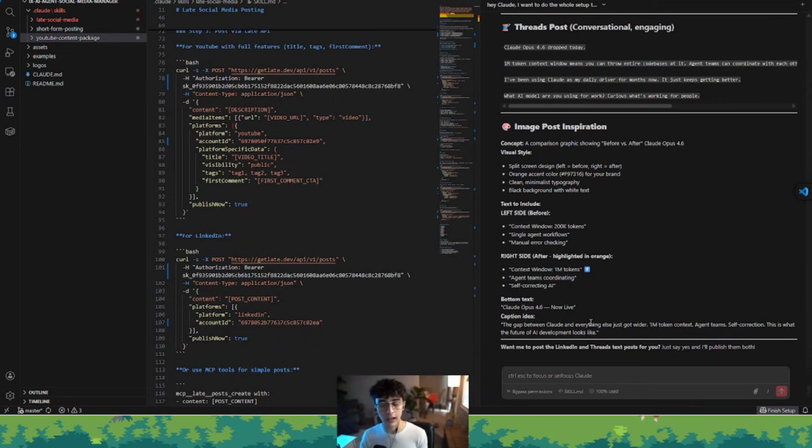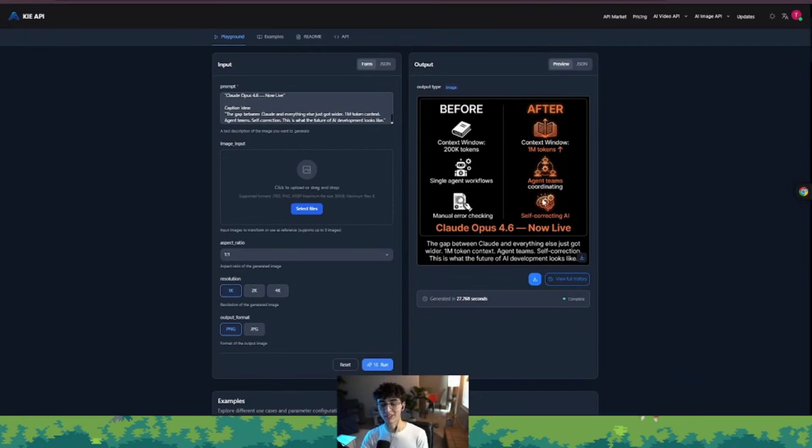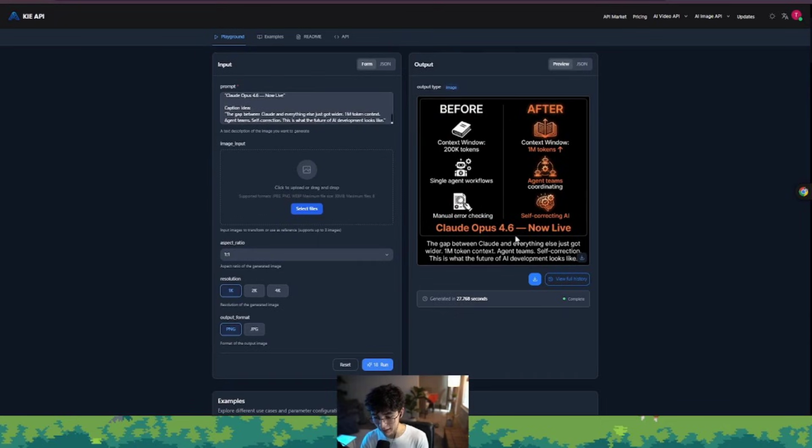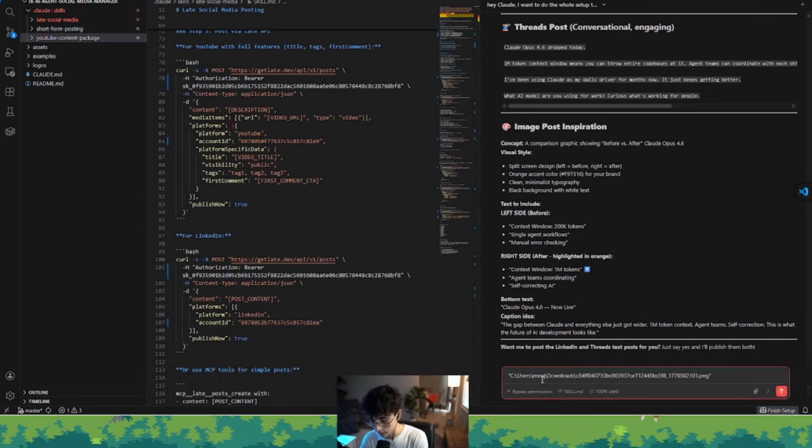And what I can do now, I can just copy this. All right, so I just generated this image based on the prompt that Claude gave me, and I'm using Nano Banana Pro to make this image inside Kie.ai. Really cool API platform that allows you to use other AI generated tools for cheaper cost. And what I'm gonna do now is I downloaded this image, copy path, and give it to Claude and say, hey Claude, I wanna post the thread, please, with this image there.